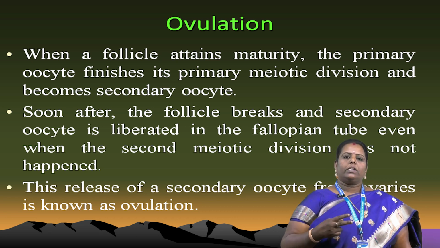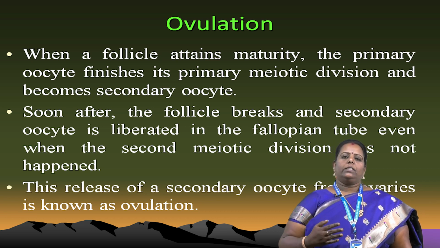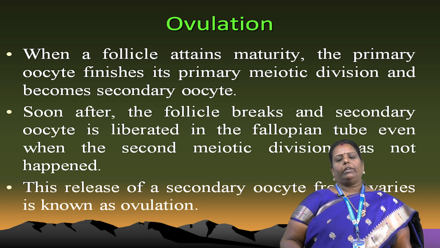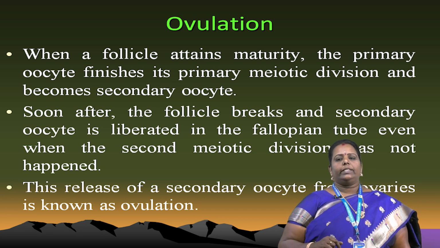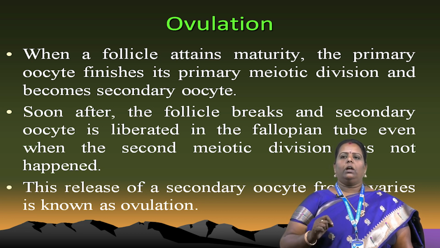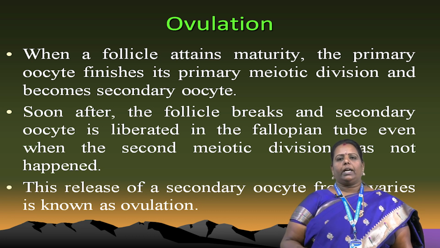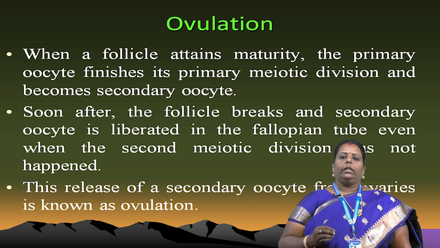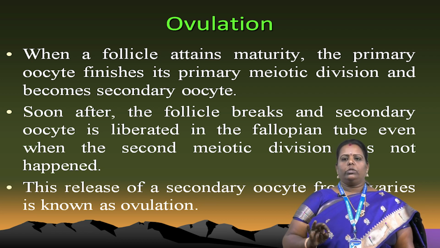After the formation of the zygote, it comes to the fallopian tube, which joins to the uterus. It goes to the fallopian tube and then to the uterus. That is called the fallopian tube, and it is very important to know about it. This release of the secondary oocyte from the ovaries is known as ovulation, the releasing of the oocyte.